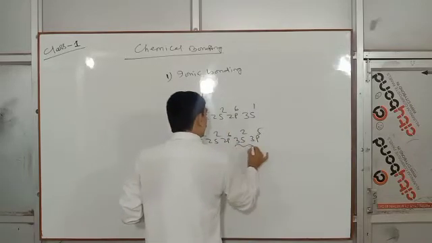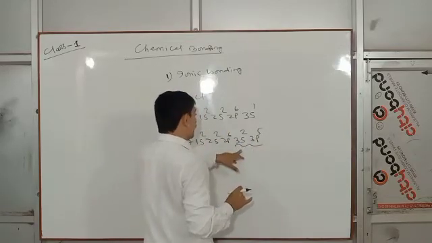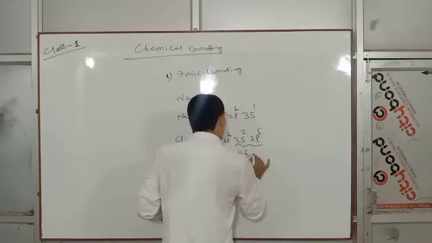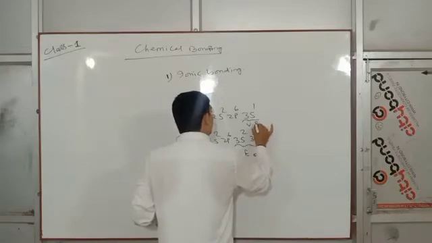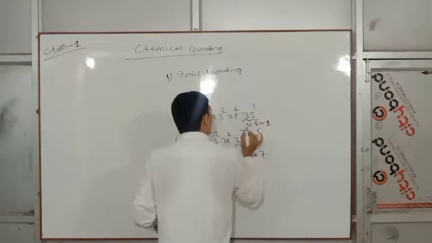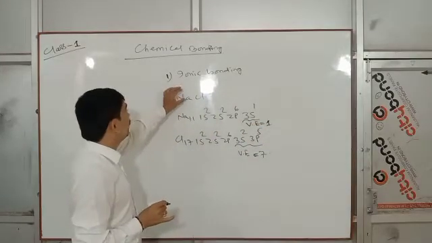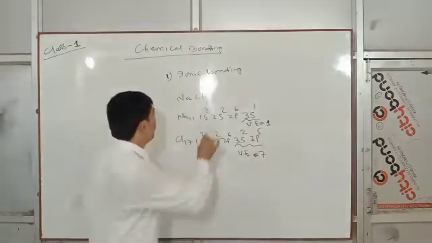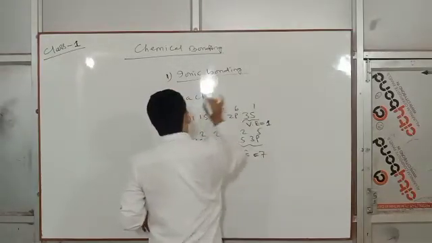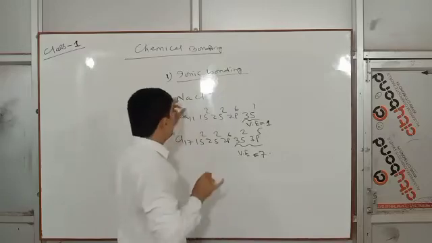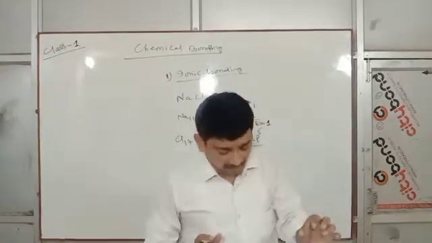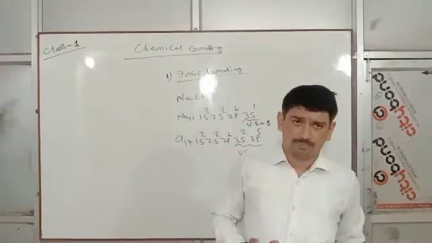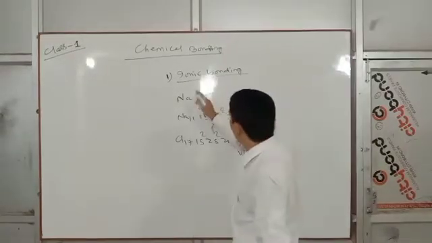Sodium has 1 valence electron, chlorine has 7 valence electrons. So the ionic bond is the complete transfer of electrons from one atom to another atom.